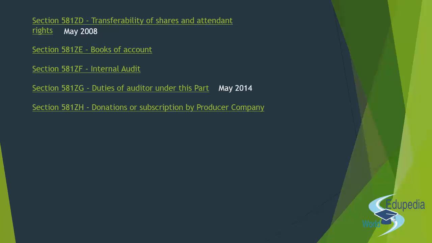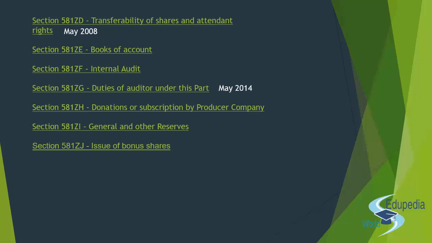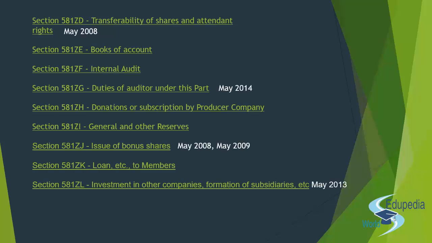Next you have section 581ZH, the donation or subscription by a producer company. Whether you are allowed to take a donation or give out donation and subscription is dealt by section 581ZH. Next you have section 581ZI, the general and other reserves. Section 581ZJ, the issue of bonus share. And now this has been asked twice in your examinations, in May 2008 and May 2009, right? Then you have section 581ZK, loan etc. to the members. Section 581ZL, investment in other companies, formation of subsidiaries etc., right? Asked in May 2013.